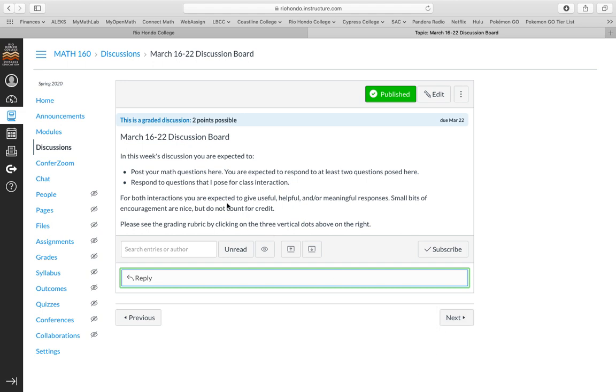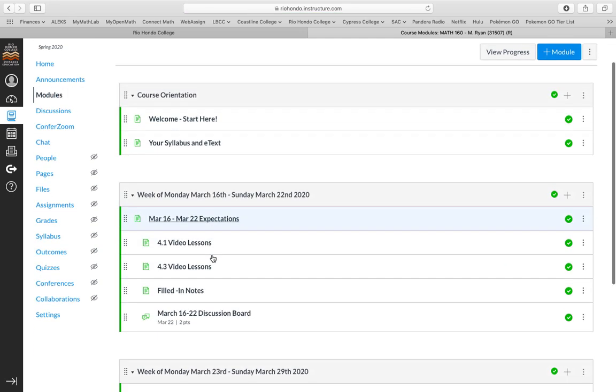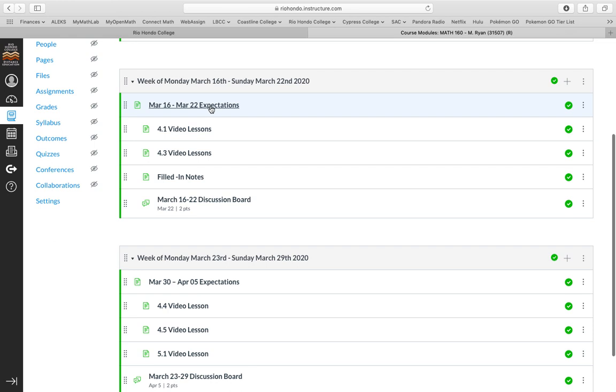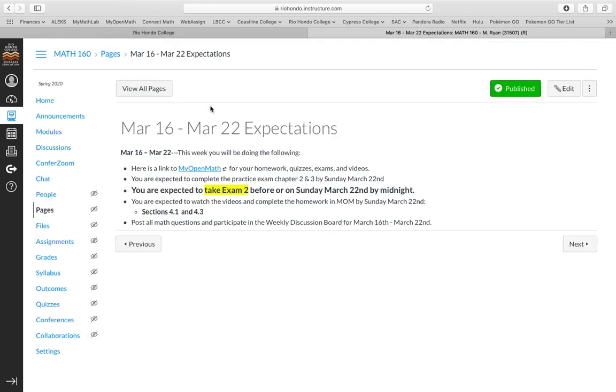Next up is the next week. Once again, to get to that screen, you click on Modules, and then here are the expectations of each week. I did want to show you how to get to My Open Math, but before I do that, let me say the announcements are going to be the primary way that she's going to communicate with you. So make sure that you check those each time you log in to see if something has changed, especially with coming back to the classroom at some point. She'll post her office hours too, since some of those may change while we're out.